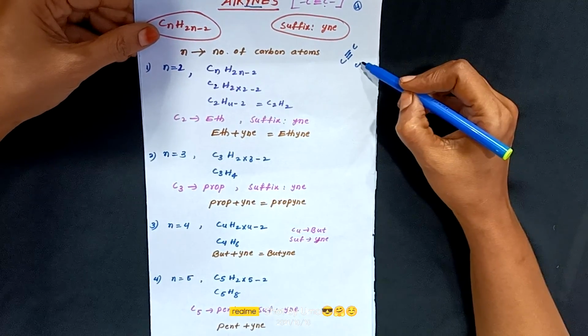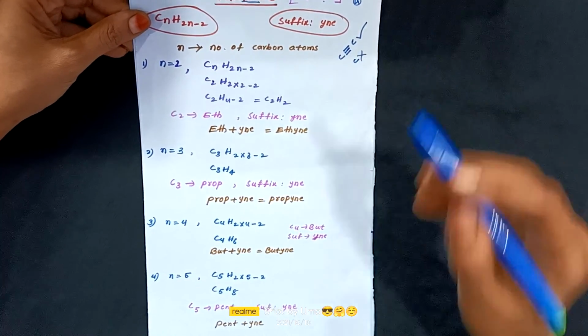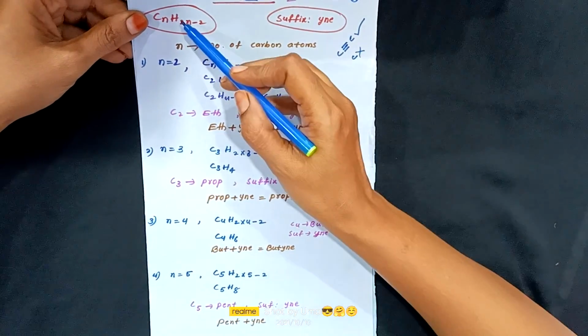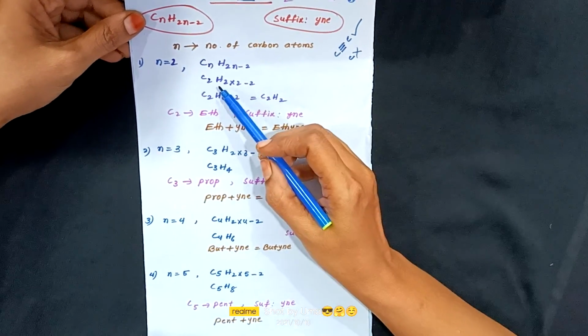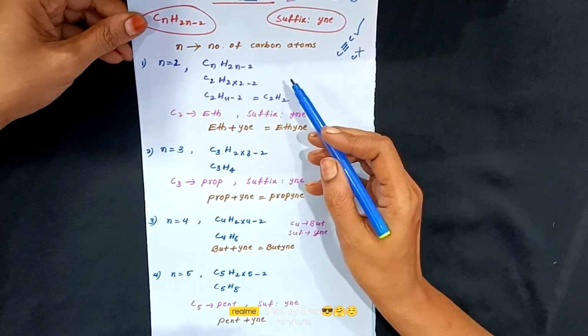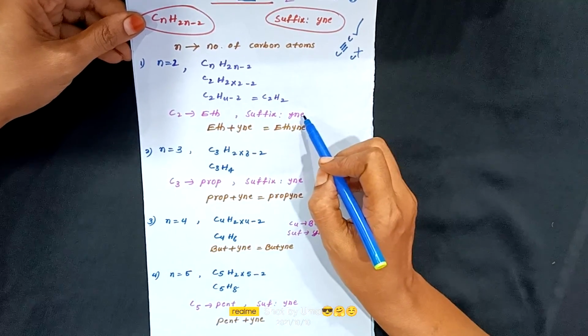So you have to take second carbon onwards. If you substitute n equal to 2 in the above formula, you will get the first organic compound in the alkyne series, which is ethyne. Eth plus yne, ethyne.